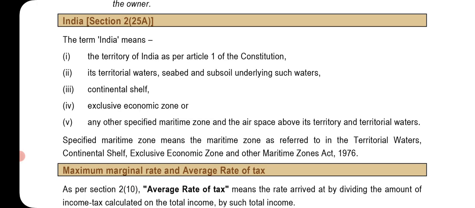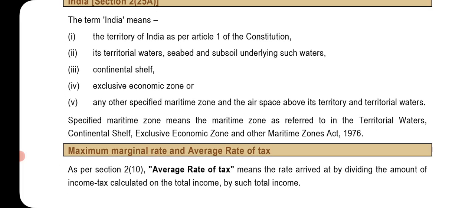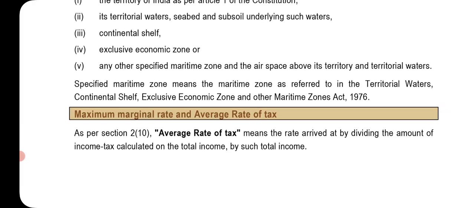India, section 2, subsection 25A. The term India means the territory of India as per Article 1 of the Constitution, its territory, water, seabed and subsoil underlying such water, continental shelf, exclusive economic zone or any other specified maritime zone, and the airspace above its territory and territorial waters. Specified maritime zone means the maritime zone as referred to in the Territorial Waters, Continental Shelf, Exclusive Economic Zone and other Maritime Zones Act, 1976.